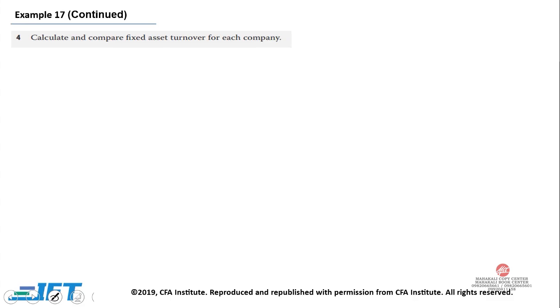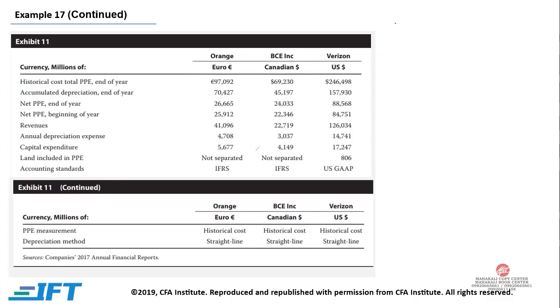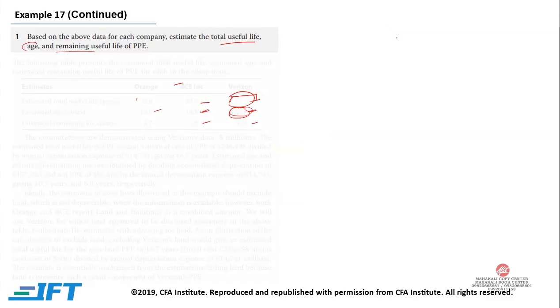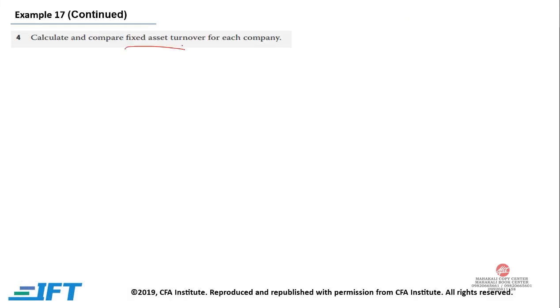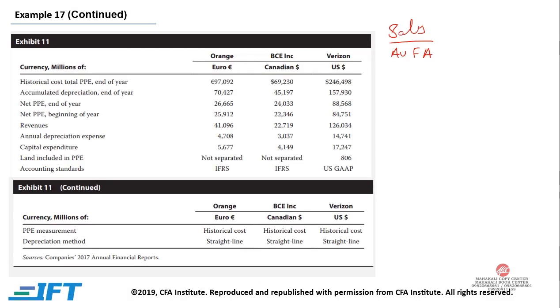Lastly, we need to calculate and compare fixed asset turnover for each company. Fixed asset turnover is sales divided by average fixed assets.